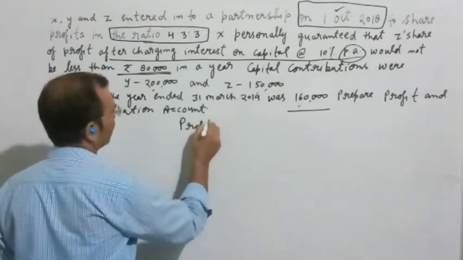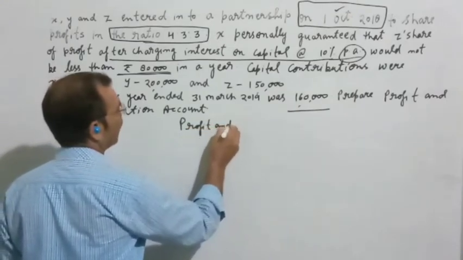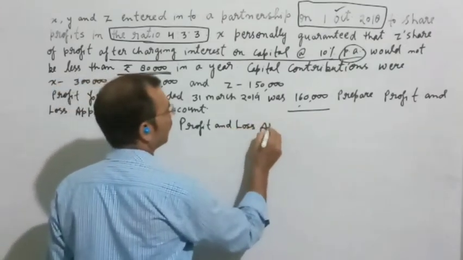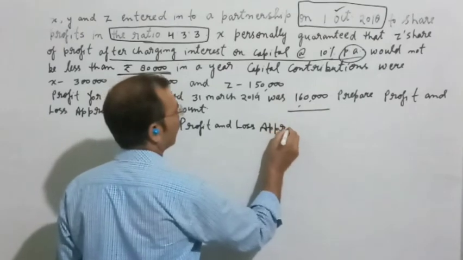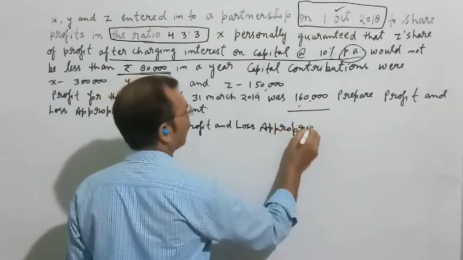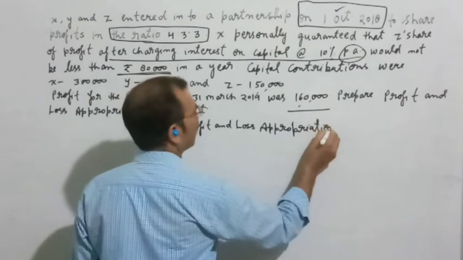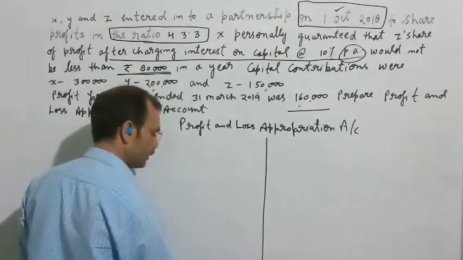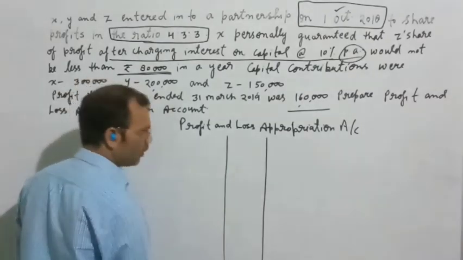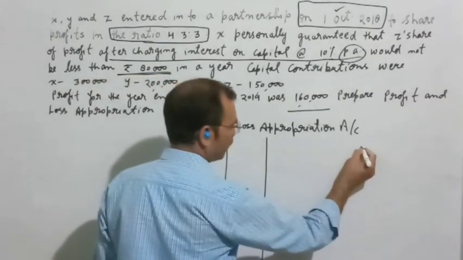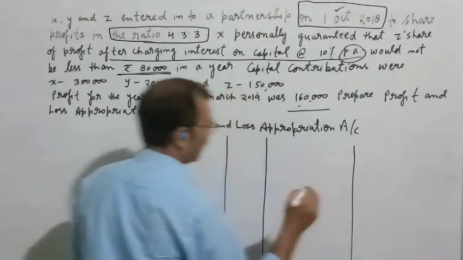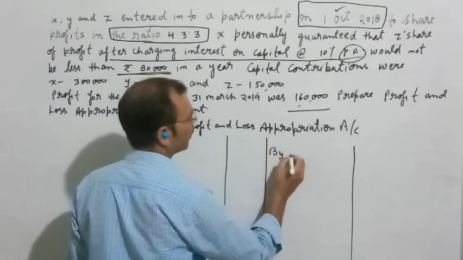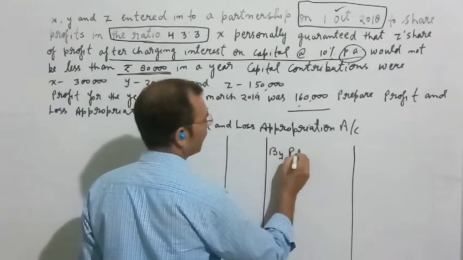Profit and loss appropriation account. First of all, we will draw the lines of this account and we will write here by profit and loss.